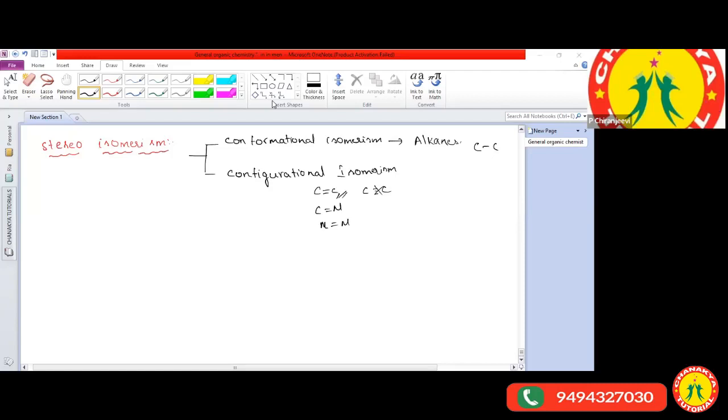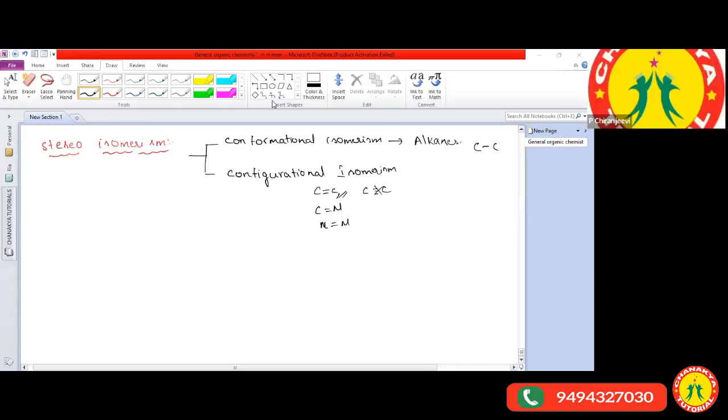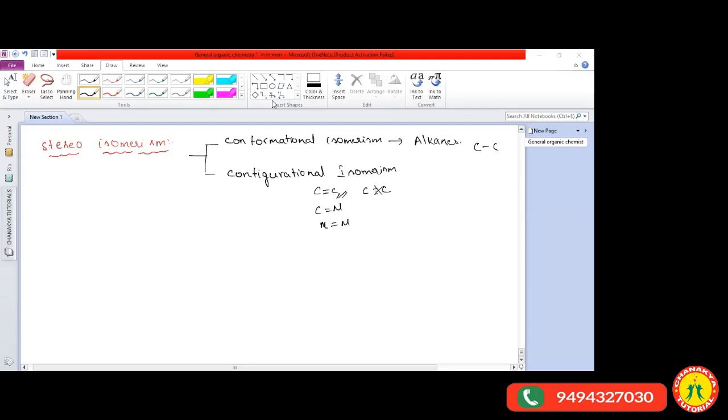Sir, are both carbons able to rotate, sir? We can't see your screen, sir. Yes, the screen is not clear. No, sir, the background is coming in between.